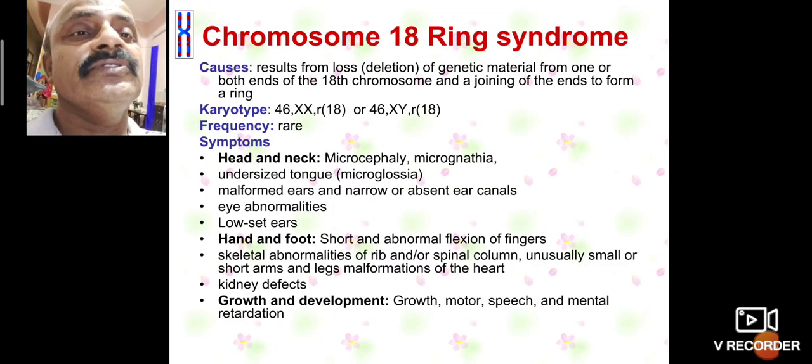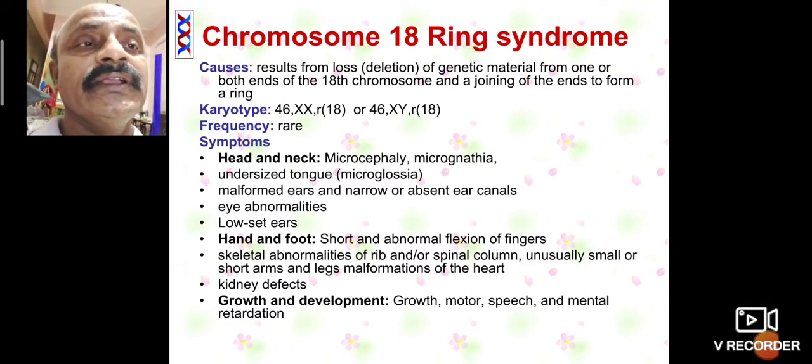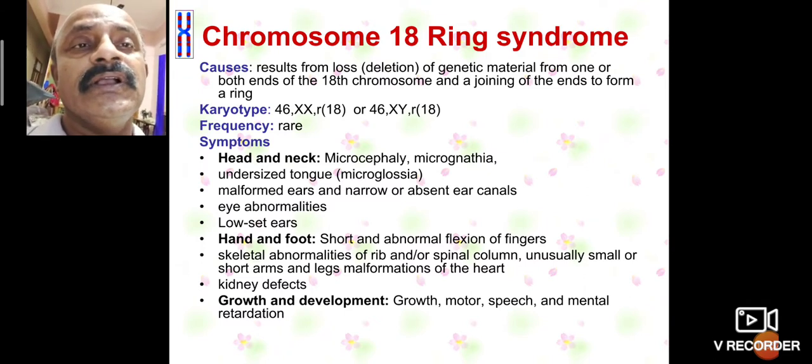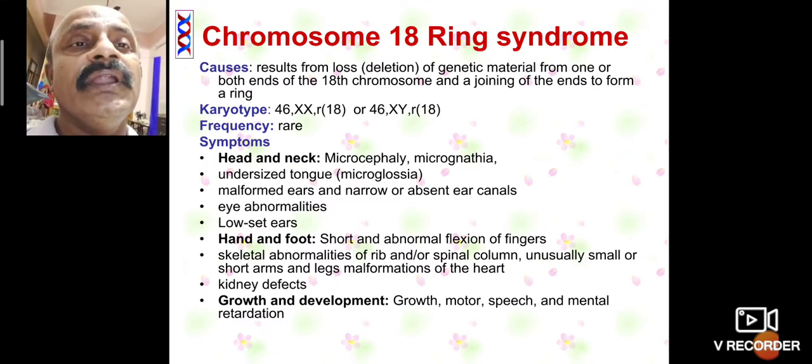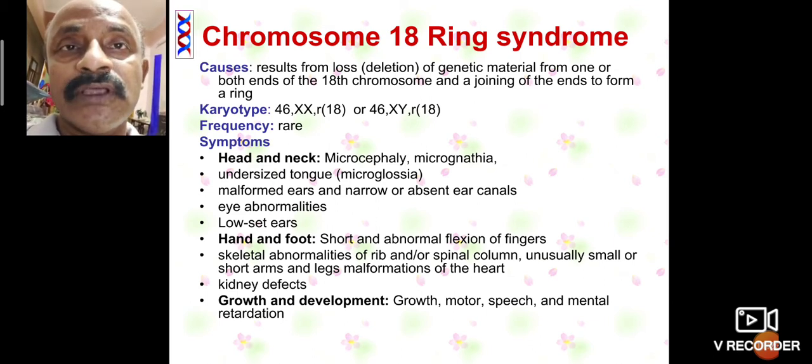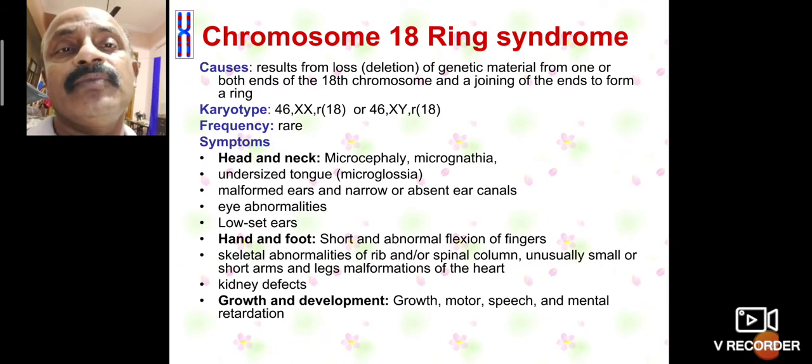So the next point is chromosome 18 ring syndrome. The cause results from loss, a deletion, of genetic material from one or both ends of the 18th chromosome and a joining of the ends to form a ring. Karyotypes carried are 46,XX,r(18) or 48,XXXX,r(18). Only the 18 chromosome has ring formation. That is called a syndrome.